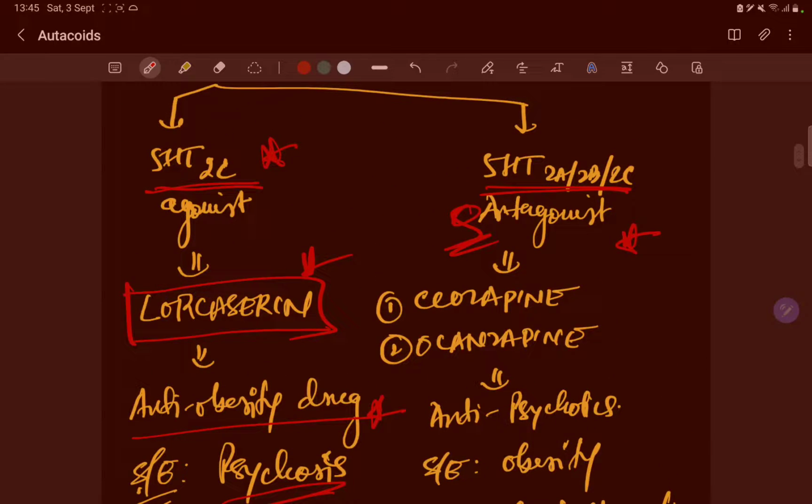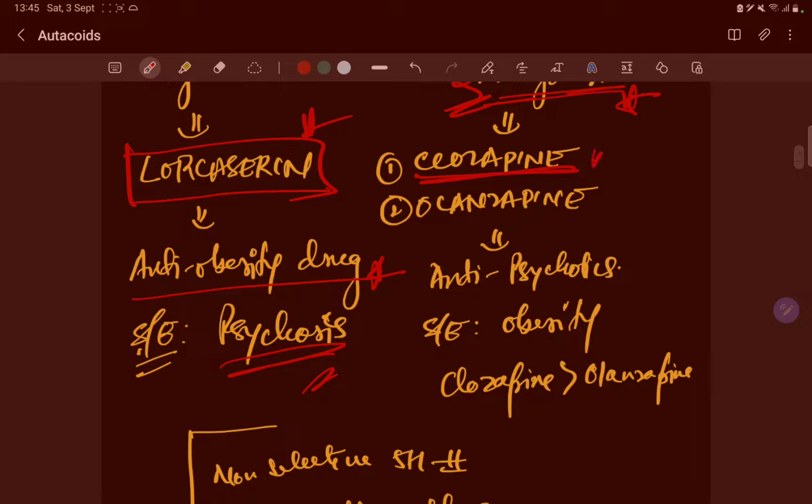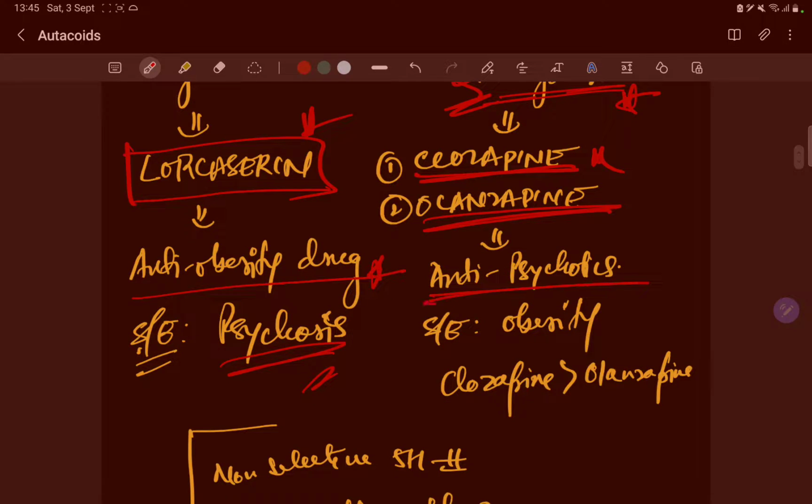And the 5-HT2A, 2B, 2C antagonists are the most important category of drugs in the CNS: clozapine and olanzapine. These are antipsychotic drugs which have a side effect of obesity, and clozapine has more obesity potential than olanzapine.